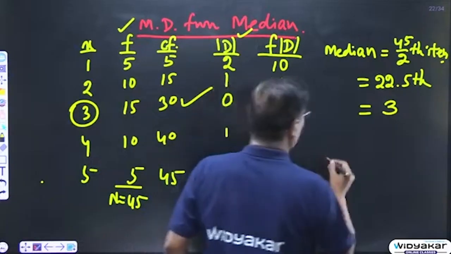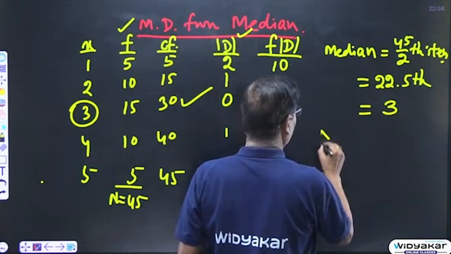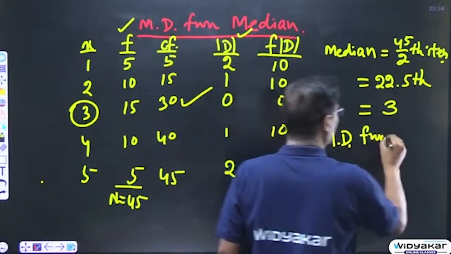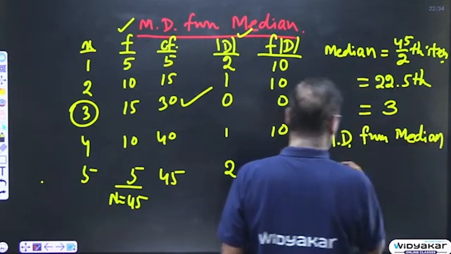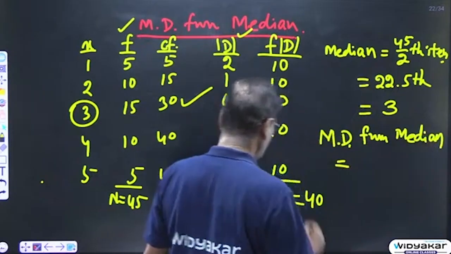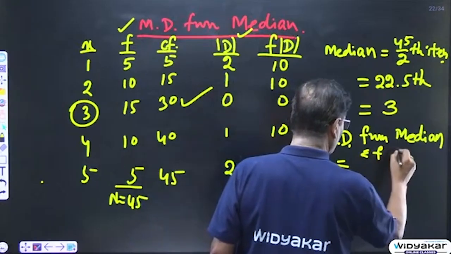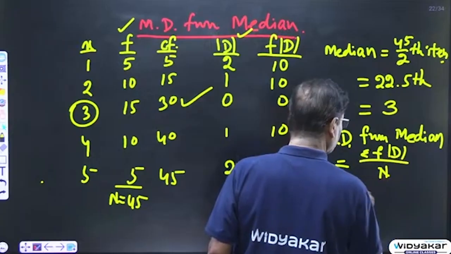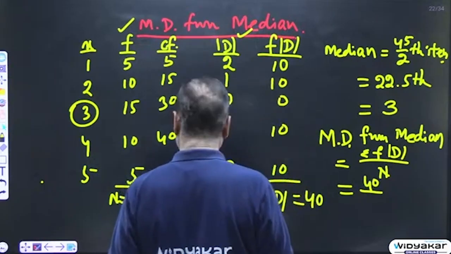So your mean deviation from median is equal to summation f|d| divided by n, that is 40 divided by 45.